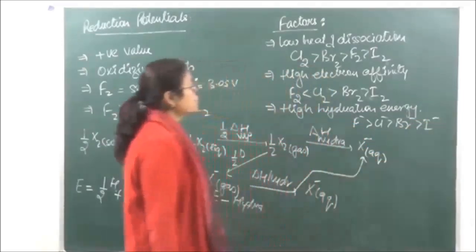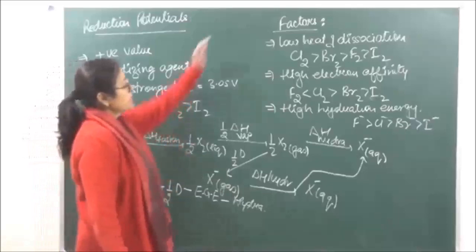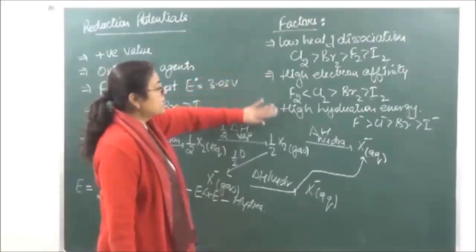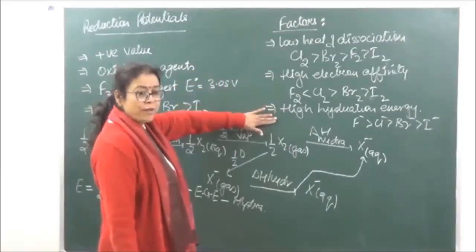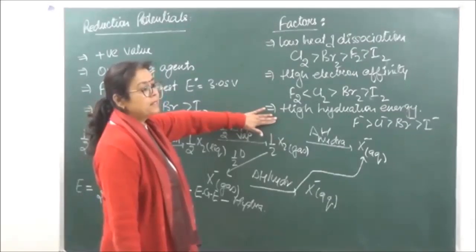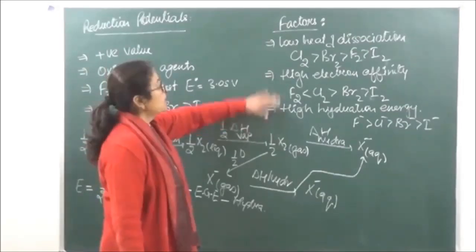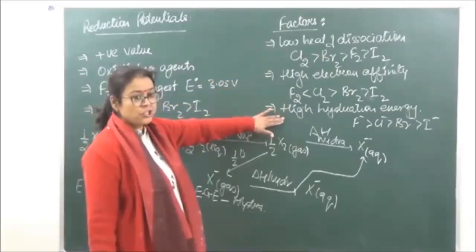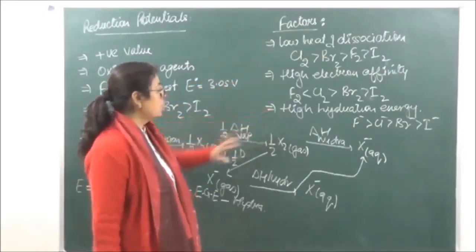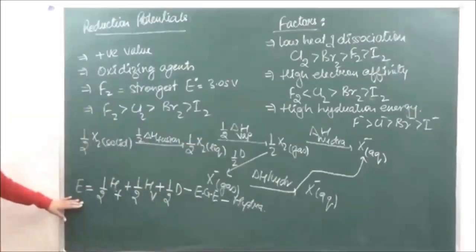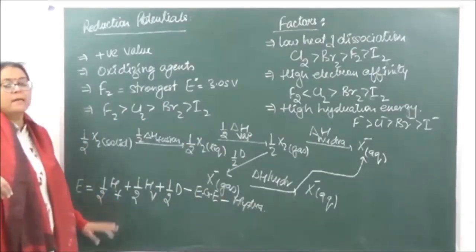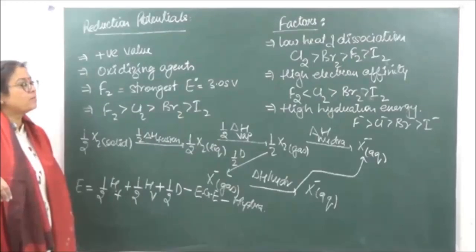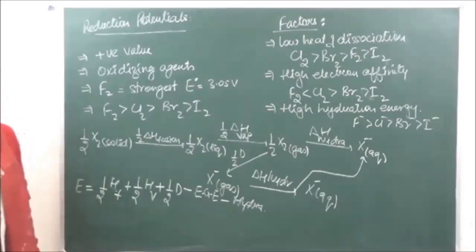So if we are comparing the trends over here, the first and the third are going to favor fluorine becoming the best oxidizing agent. We have low heat of dissociation for fluorine, we have high hydration energy of fluorine, as a result of which the net value of energy over here is going to become negative, and fluorine becomes the best oxidizing agent.